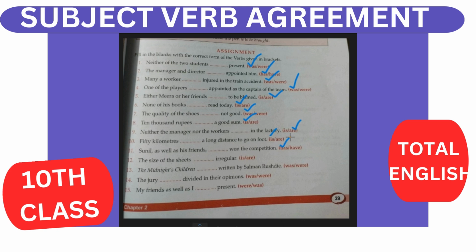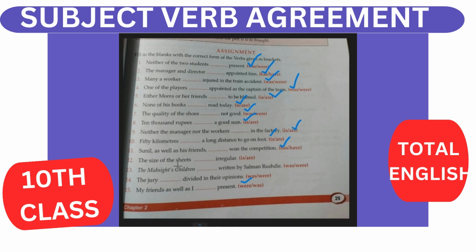Another example of as well as. My friends as well as I. Here the first subject is plural, so this is your were. My friends, first subject is plural, so were. As well as follows the verb that agrees with the first subject. That is my friends is plural, so this is your were. As well as, the verb agrees with the first subject.